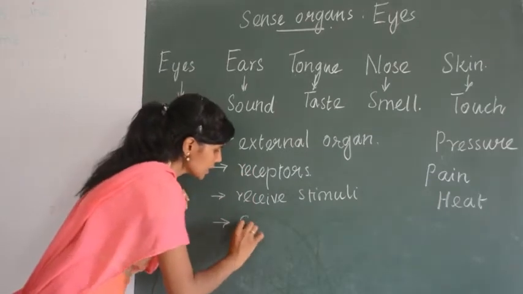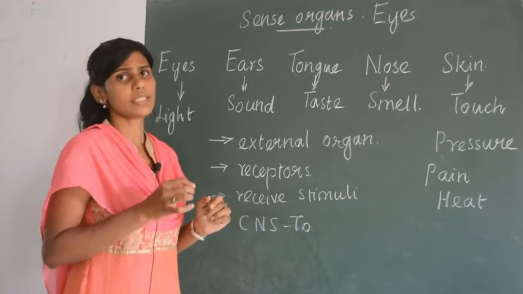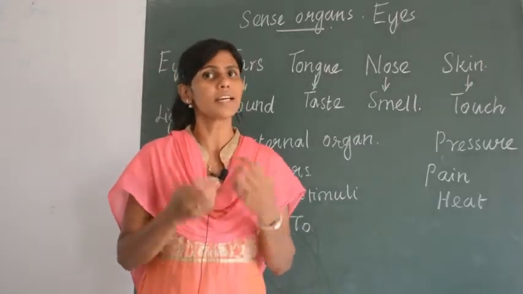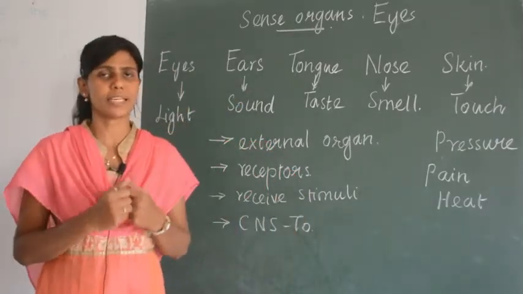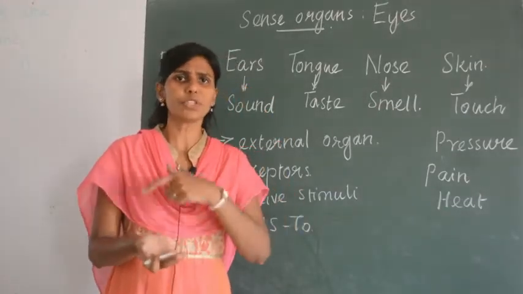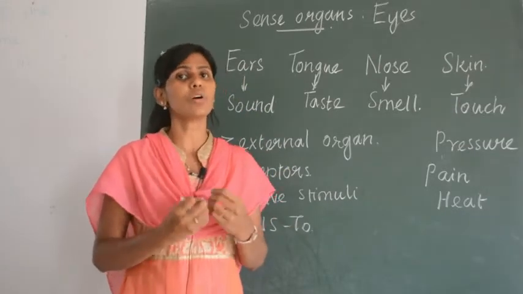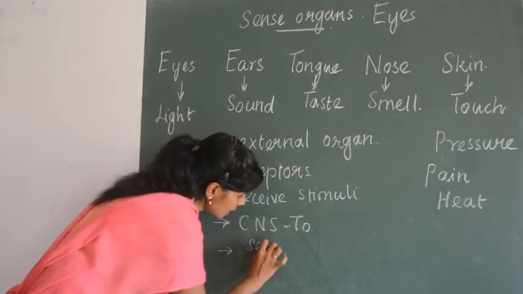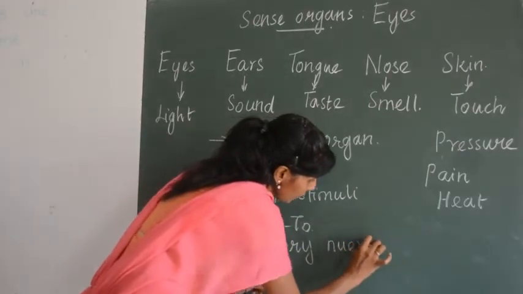What is CNS? CNS is Central Nervous System, which includes brain and spinal cord. You have studied already, right? So CNS will receive the stimuli in the form of messages. How will it send? Suppose your hand is here and brain is here, there should be something to send it to the brain. What sends? The sensory neurons of your body will send the signal or the message.